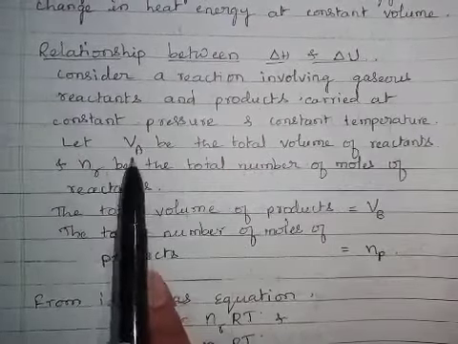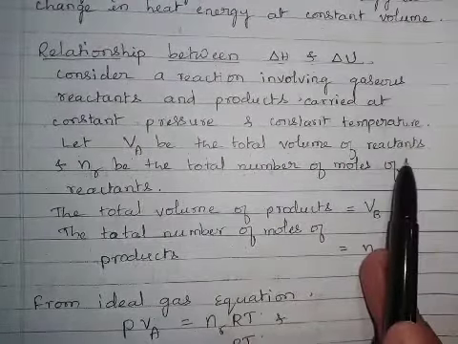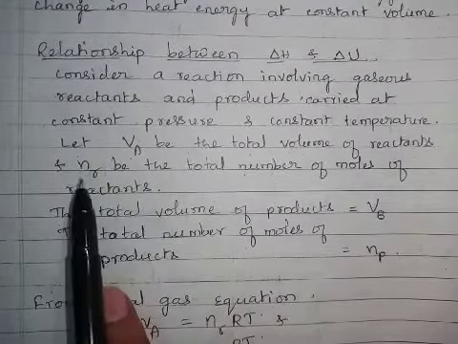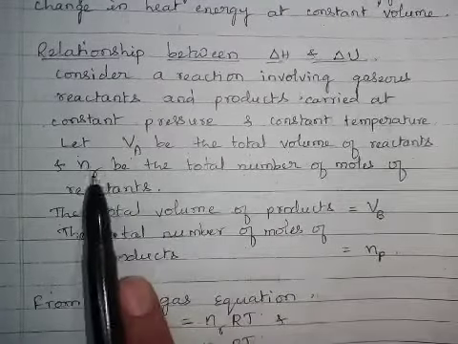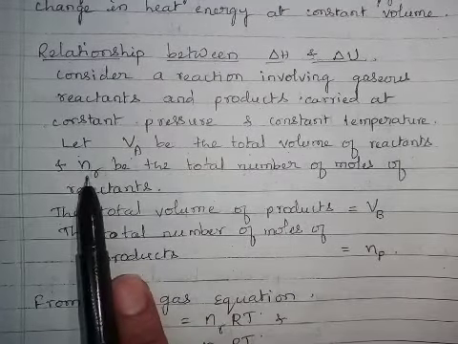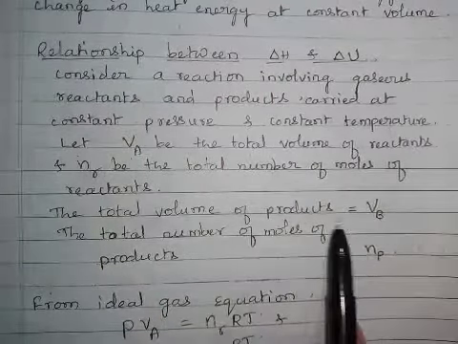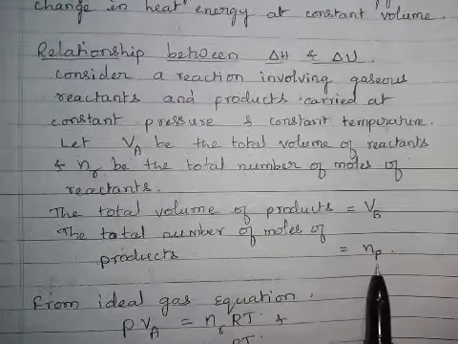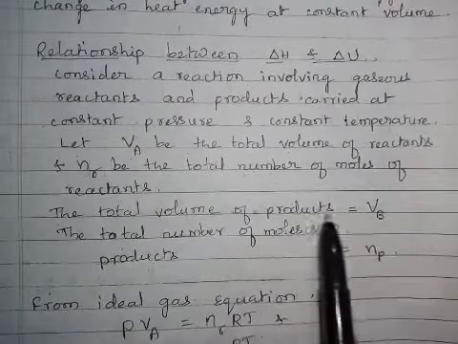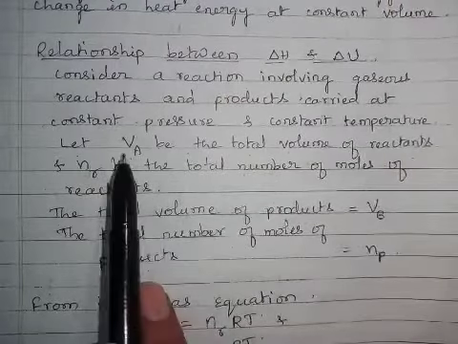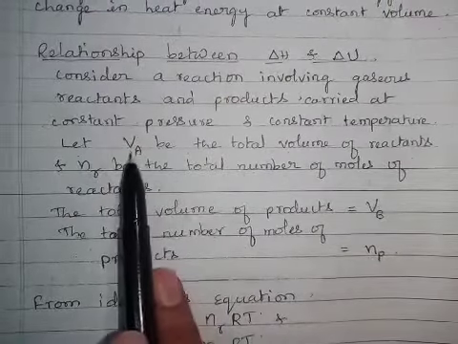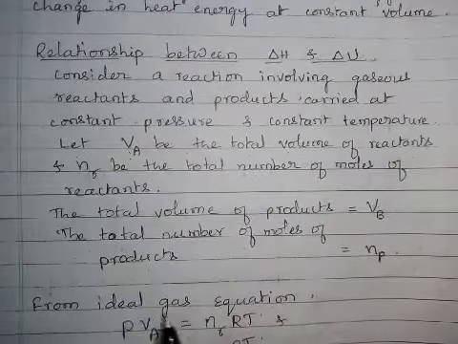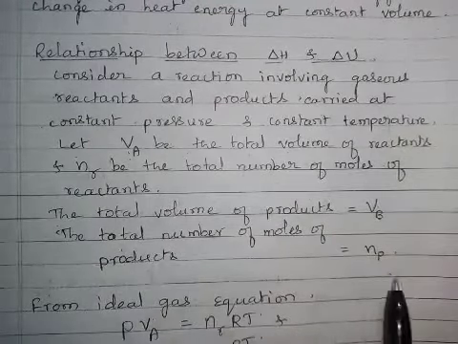Let VA be the total volume of the reactants, and the total number of moles of the reactants is NR. The total volume of the products is VB, and the total number of moles of products is NP.